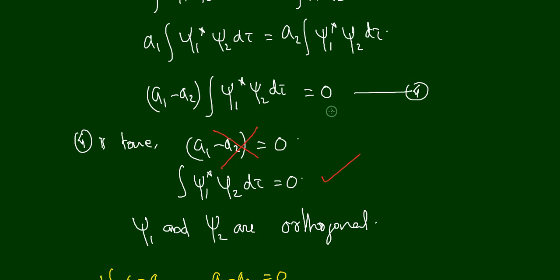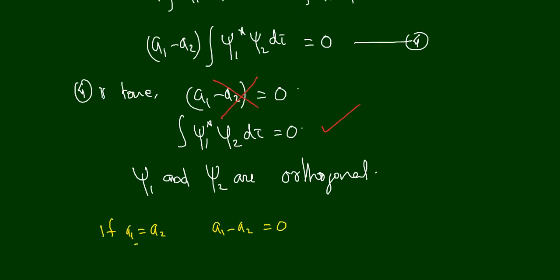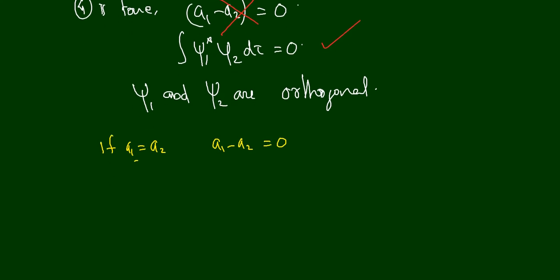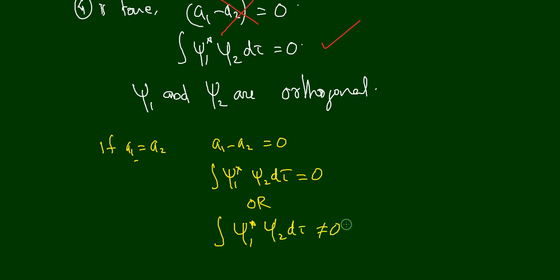So if a1 is equal to a2, then there are two possibilities: the integral is equal to 0, or the integral is not equal to 0.